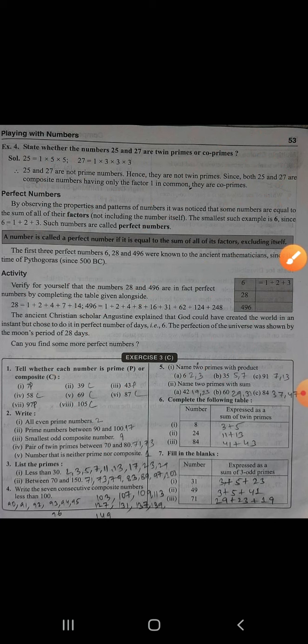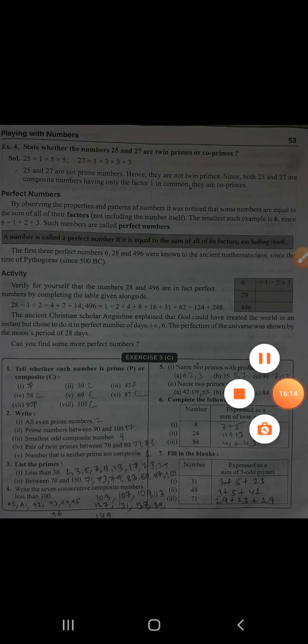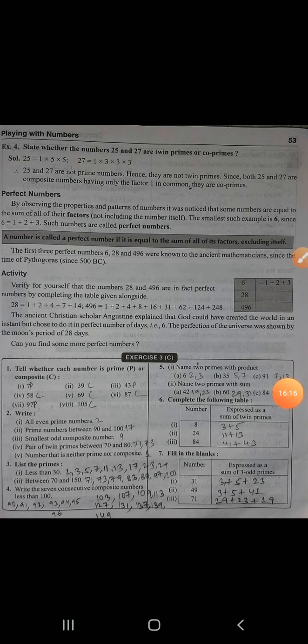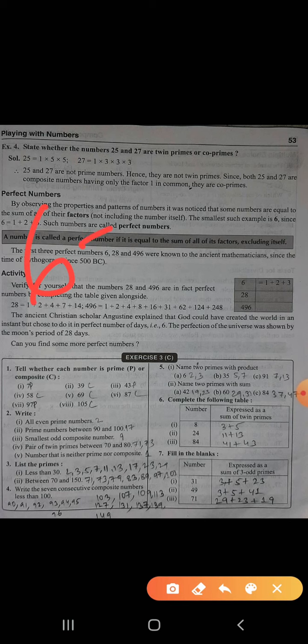Perfect numbers. So the definition: a number is called a perfect number if it is equal to the sum of all of its factors excluding itself. Excluding itself means what? If I take 6, 1 plus 2 plus 3.